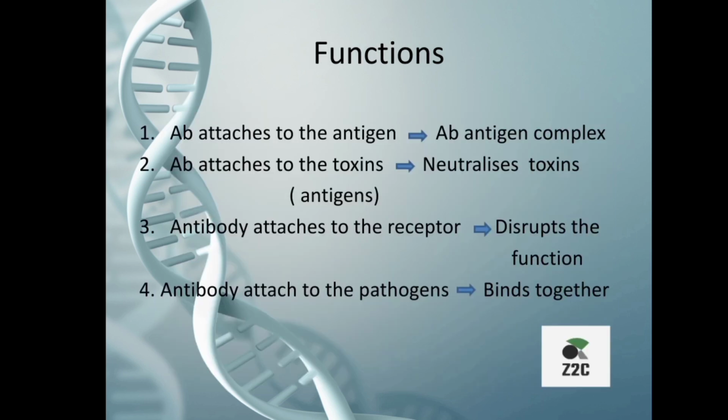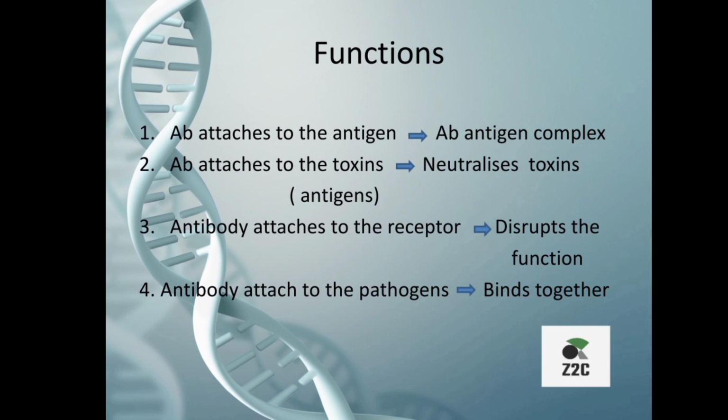In the first case, the antibody attaches with the antigen and forms an antibody-antigen complex, and therefore it stops the antigen's activity. In the second case, the antibody attaches to the toxins and neutralizes the toxicity, thereby nullifying the effect. In the third case, the antibody attaches with the receptors and disrupts the function.